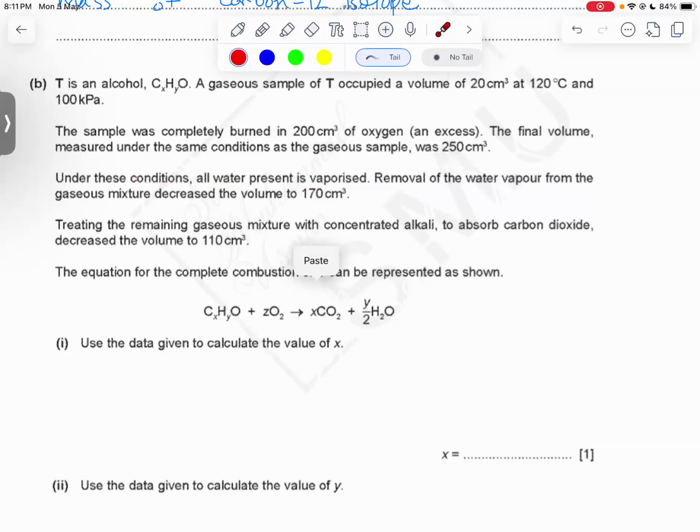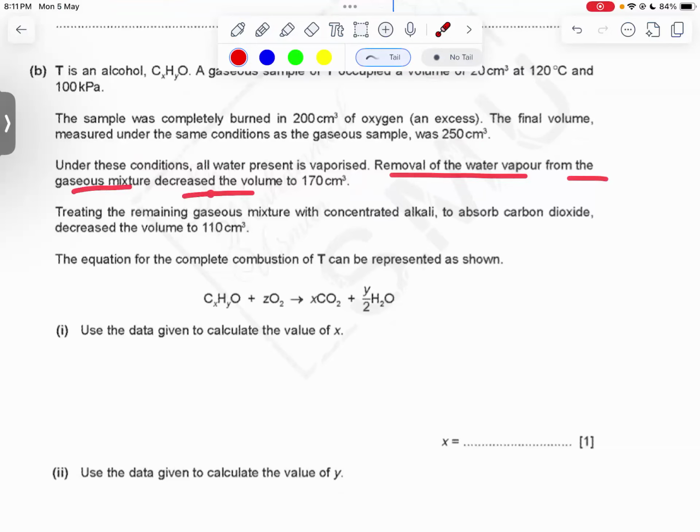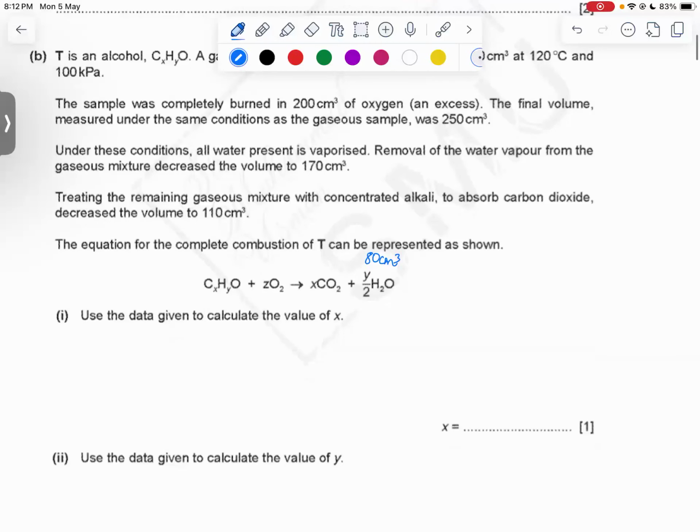That means water over here is also a gas. Removal of water vapor from the gaseous mixture decreased the volume to 170 centimeter cube. This means that from 250 centimeter cube, once we removed all the water vapor, the volume decreased down to 170 centimeter cube. That means the volume of water over here should be 80 centimeter cube. All right, the volume of water over here should be 80 centimeter cube. All right, okay. Next, what else are they saying?